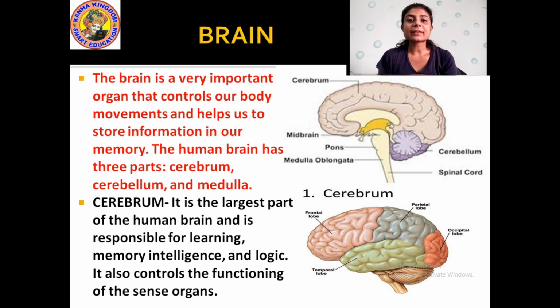Alright, see, and the brain has got three parts. What are the three different parts? That is cerebrum, cerebellum and medulla.